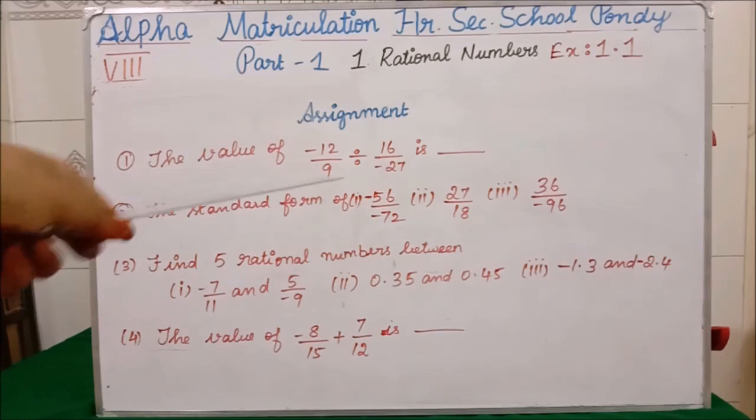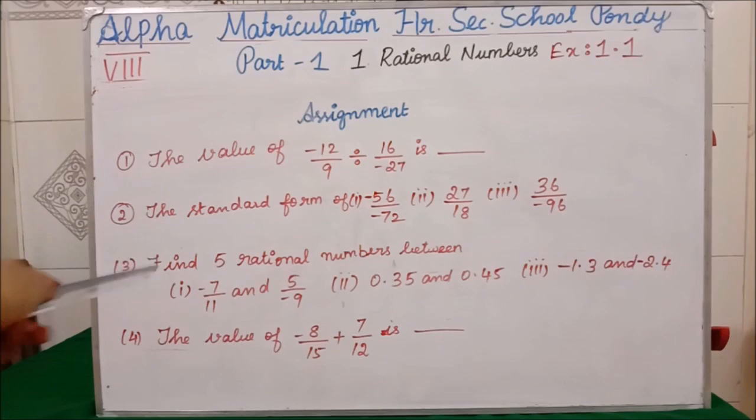Find 5 rational numbers between these two numbers. In between these two numbers you have to write 5 rational numbers. Find the value of this. All 4 problems are as I showed you in the video. Go through the video correctly, then do this assignment. Maintain the classwork properly and neatly. The assignment should be completed regularly. Thank you, students.